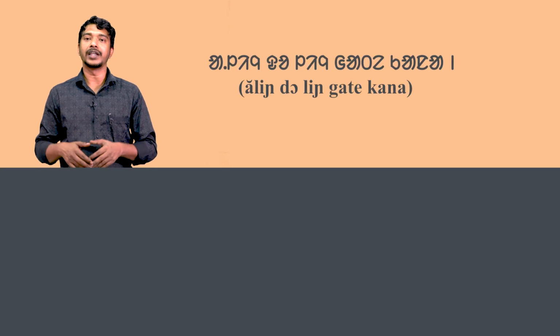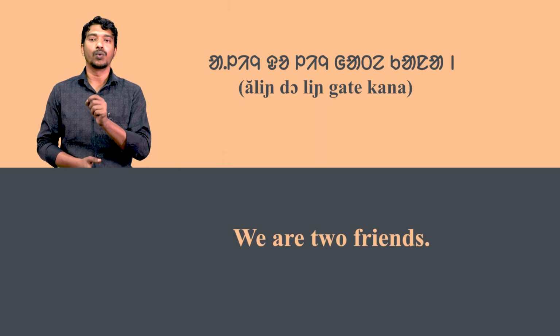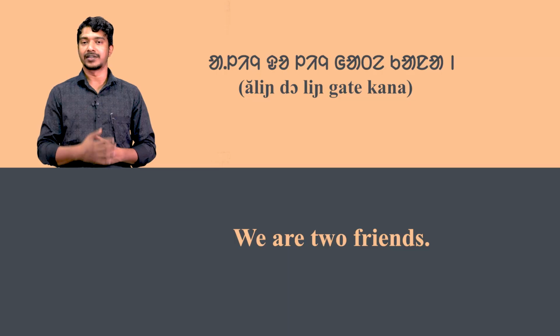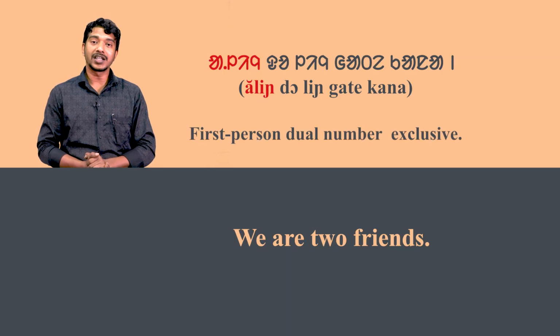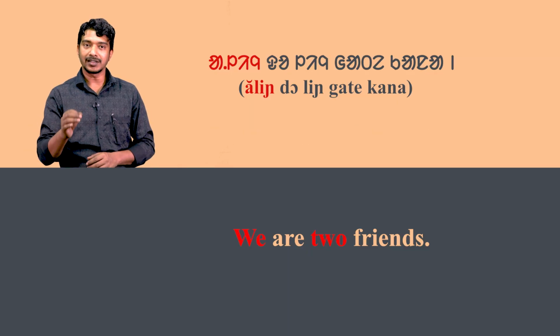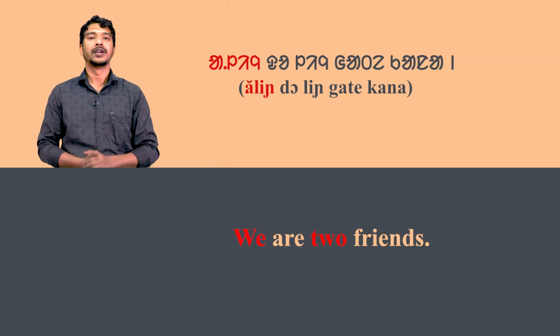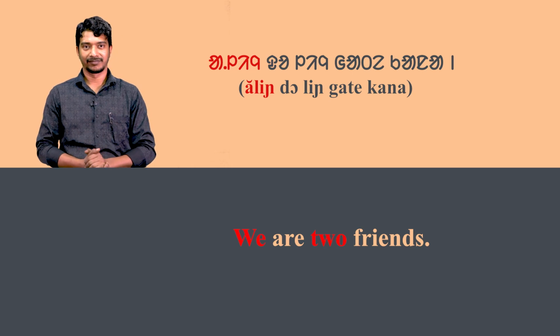Now we will go through the third sentence. Alin do lin gate kana means we are two friends. Here alin is a first person dual number exclusive. It means we two. It also has peculiarities in Santali.